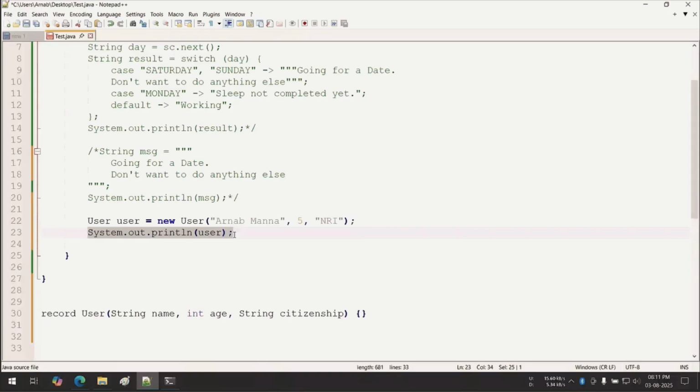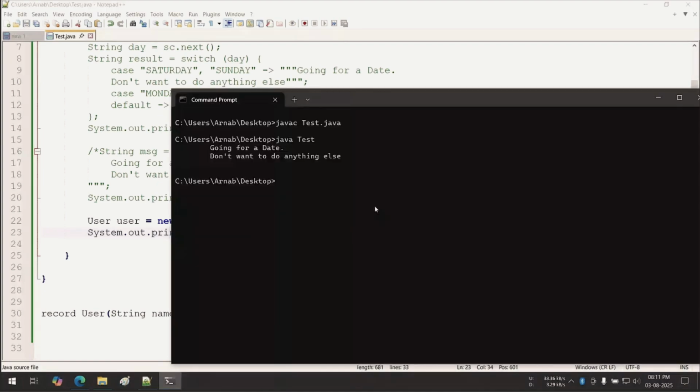See, I am just trying to compile this. Okay, no error. Now Java test. Are you getting this, guys? First of all, tell me, is this expected for a normal class? I have not done so many things.